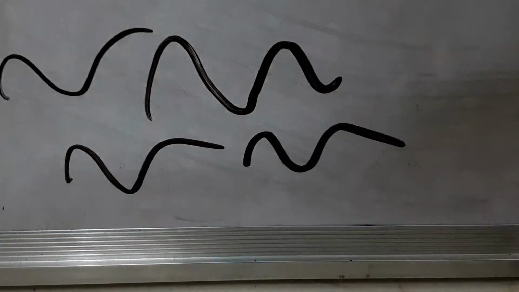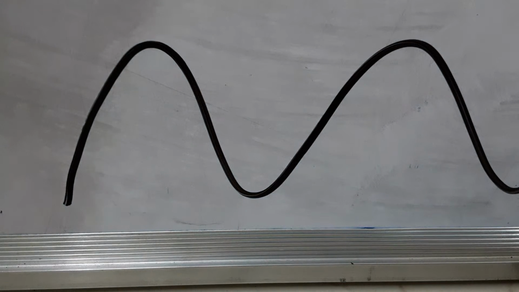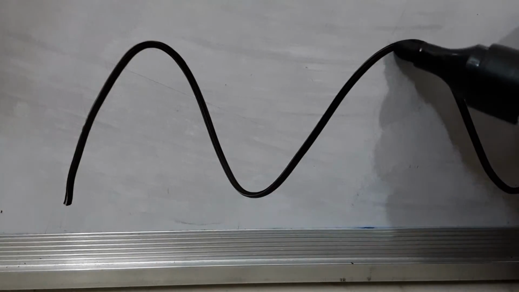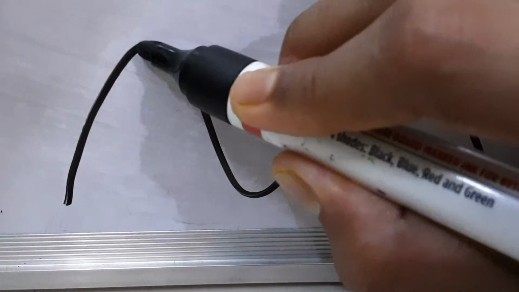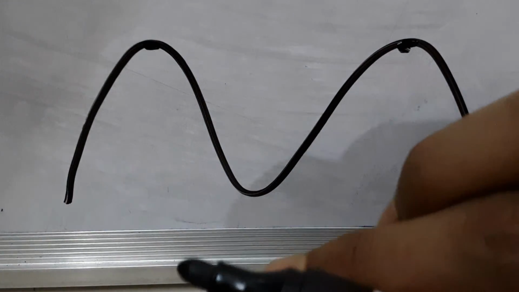Now let's look at what wavelength is and what frequency is. This is a part of a wave. If you draw a wave like this, what are frequency and wavelength? These top parts that you see, this part and this part, are known as crests.